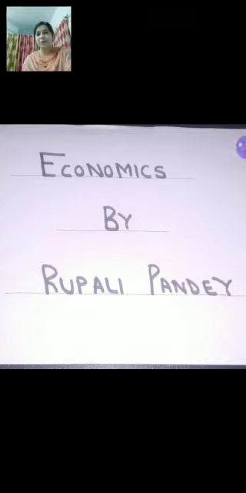Children, you know that we have started chapter number 4, but today we'll be ending this chapter number 4, that is elasticity of demand. In the last class, we have discussed in detail the price elasticity of demand. We have discussed the meaning. We have discussed price elasticity's formula. We have discussed methods of measuring price elasticity, and we have discussed in detail various degrees of price elasticity of demand.